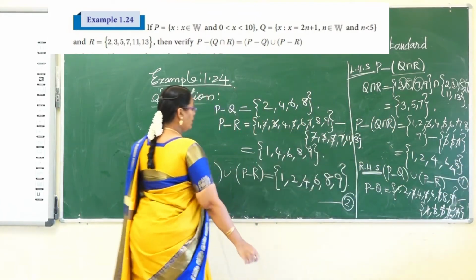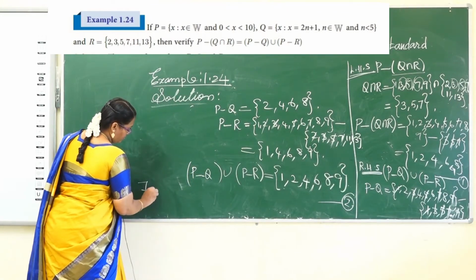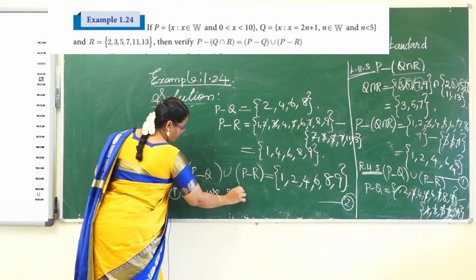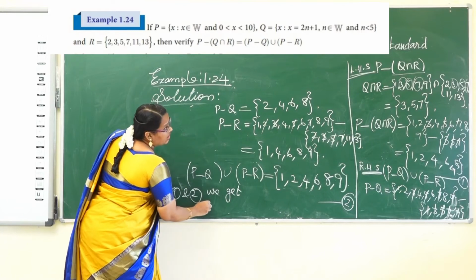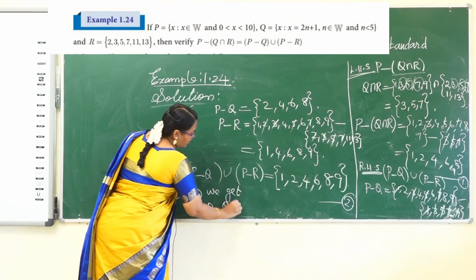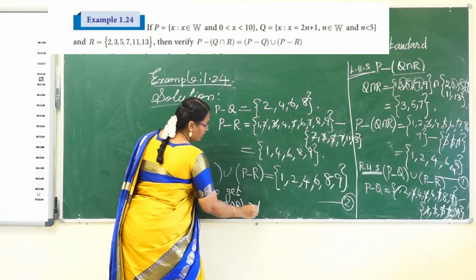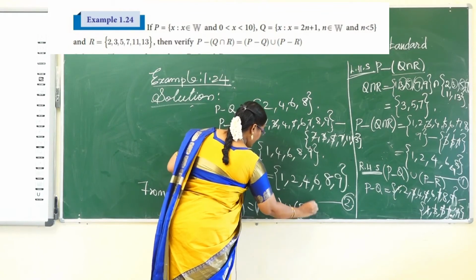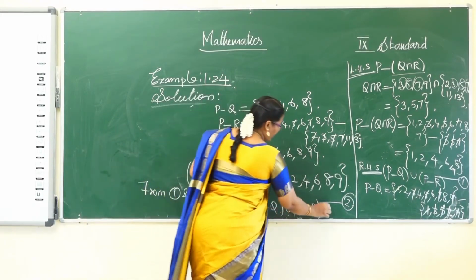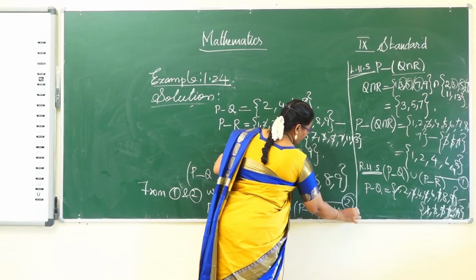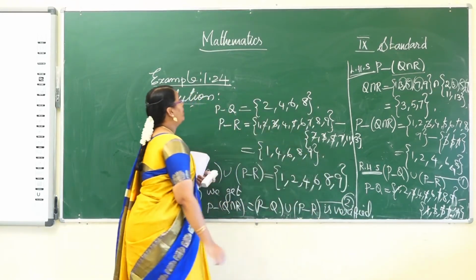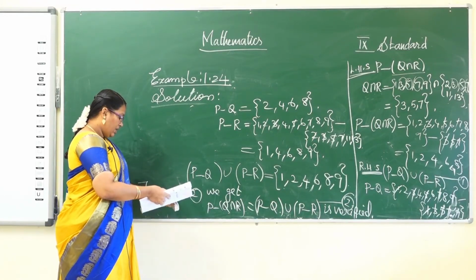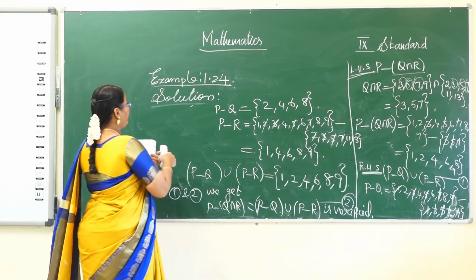So from 1 and 2 we get P difference Q intersection R is equal to P difference Q union P difference R. It is verified. I hope you all understand example 1.24. And next one, example 1.25.